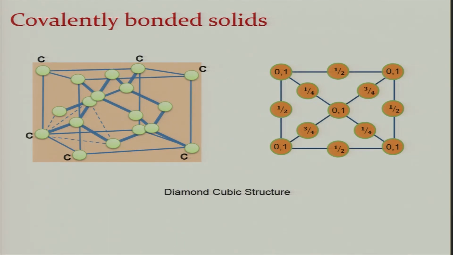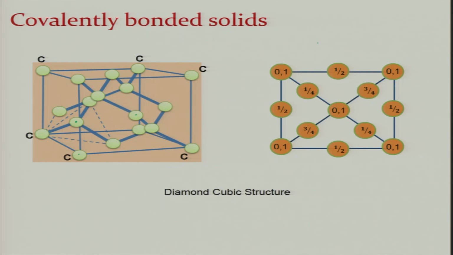The way it happens is that each carbon atom, whether you look at this atom, at a face centered atom, or at the one which is sitting inside the tetrahedra, all of them are tetrahedrally coordinated. If you look at the top view, it is like this. This is the base unit cell, 0 1 0 1 0 1 0 1, these are the corner atoms.